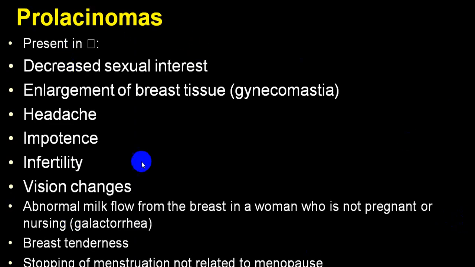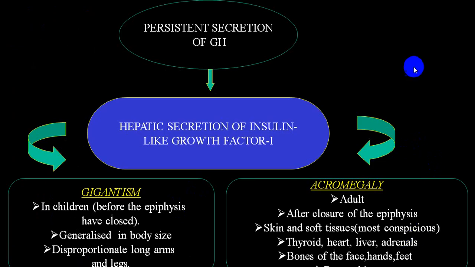Plus mass effects, raised intracranial pressure signs, compression of the optic chiasma, etc. So you will have hormone hypersecretion, raised intracranial pressure signs and mass effects, all combined together in prolactinoma, and it is the most common tumor, accounting for 25 to 30% of tumors.